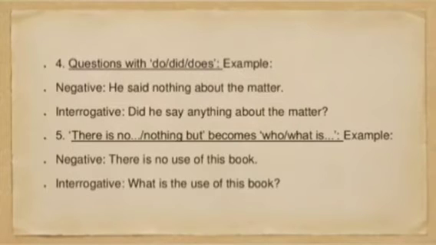Question with do, did, does. Negative: he said nothing about the matter. Now here did verb is used. He said, that means say plus did. Did he say anything about the matter? It is written nothing, so we are converting that one into affirmative. So keep it in mind. Basically, if we have a negative statement in assertive, the interrogative should be positive, and if it is positive in assertive, then the interrogative will be negative. So we have to convert according to the standard of the question.